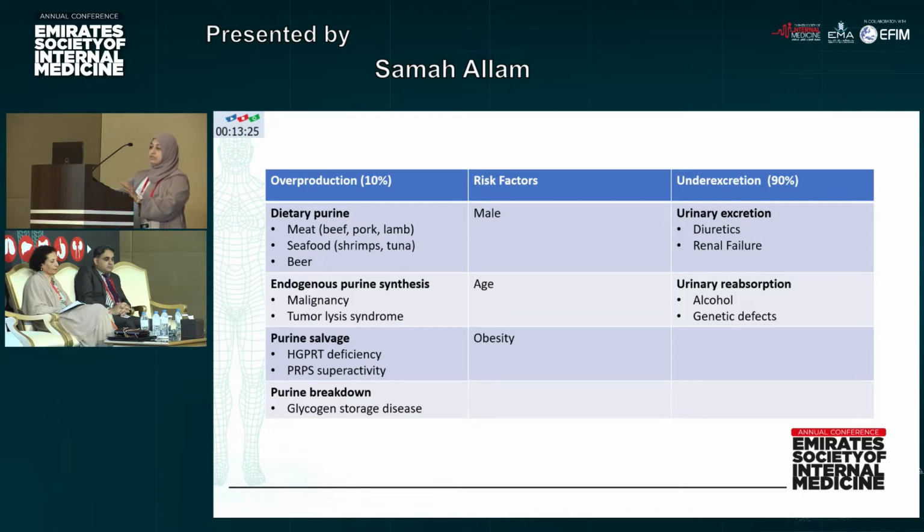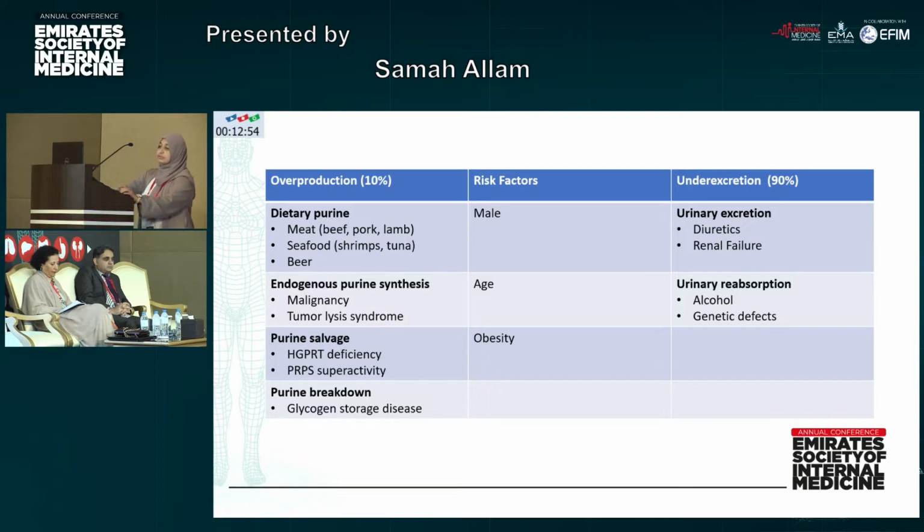Overproduction may mean increased dietary purine, as in increased intake of meat, seafood or beer; increased endogenous purine synthesis, as in malignancies and tumor lysis syndrome; purine salvage defects, as in Lesch-Nyhan syndrome; superactivity of phosphoribosyl pyrophosphate synthetase; and purine breakdown, as in glycogen storage disease.